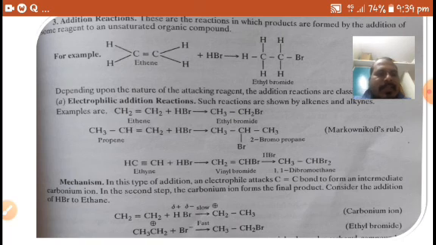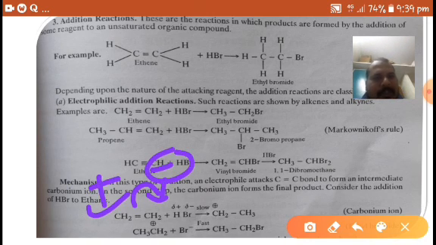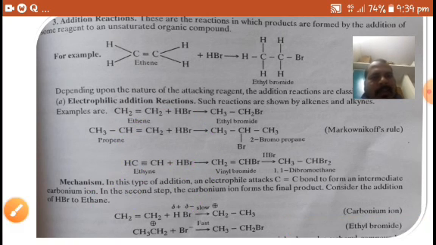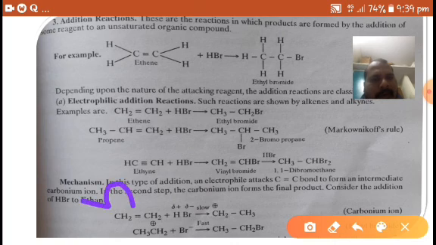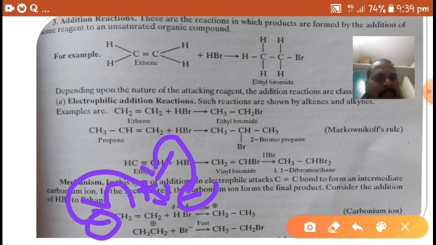Here I am taking the example of ethene and HBr, H plus Br minus. So this carbon gets a minus charge, this carbon gets a positive charge. So Br minus attacks this carbon and H plus is attached to this carbon.